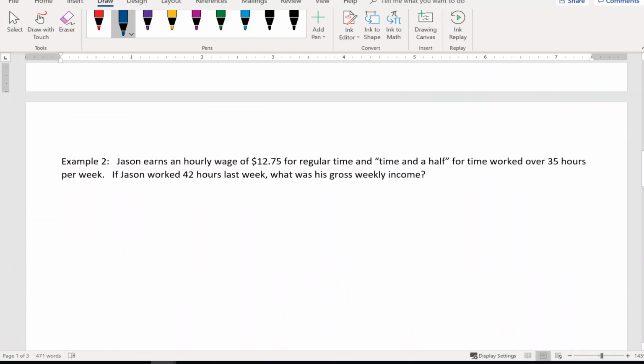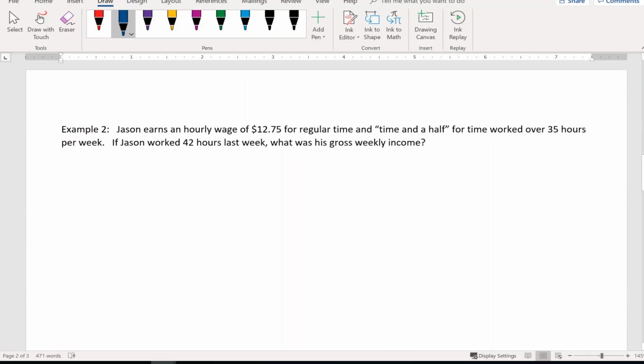In this example, Jason earns an hourly wage of $12.75 for regular time and time and a half for time worked over 35 hours per week. If Jason worked 42 hours last week, what was his gross weekly income? Well, for his regular pay, for the first 35 hours, he makes $12.75 per hour.